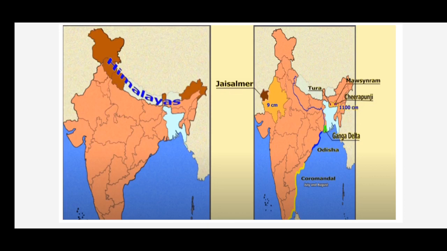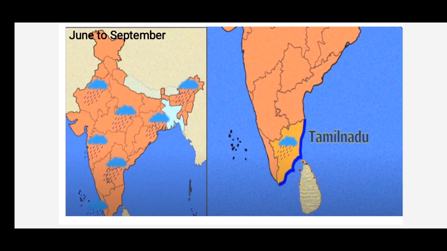Then the Coromandel coast remains dry in the months of July and August, whereas the Ganga Delta and the coastal plains of Odisha are hit by strong storms almost every third or fifth day during these months. Next, most parts of India receive rainfall during June to September, children. But the coastal areas of Tamil Nadu get rainfall in the beginning of the winter season. Of course, Tamil Nadu gets rainfall in June and July, but that is the minimum rainfall. But the Tamil Nadu coastal areas get the maximum amount of rainfall in the beginning of the winter season.